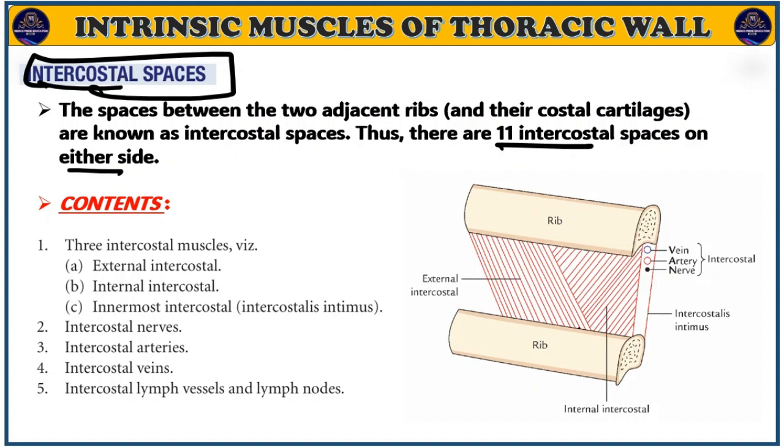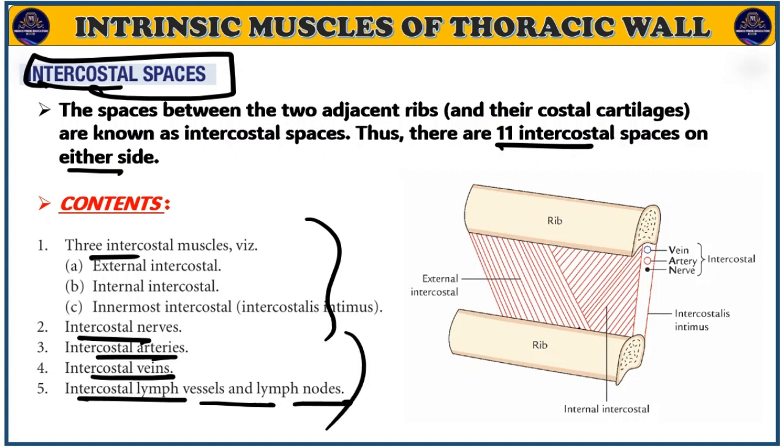So what are the contents here? The three intercostal muscles. I have already discussed all these three. Okay, intercostal nerves, intercostal arteries, intercostal veins, intercostal lymph vessels and nodes. So basically, you have to draw the arteries, nerves and veins in the intercostal space. It may be asked in the short notes also. So you have to remember like that.